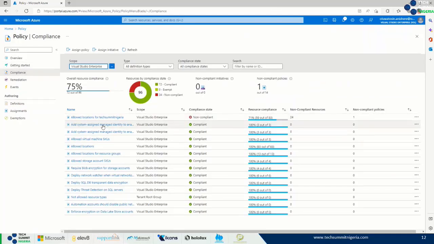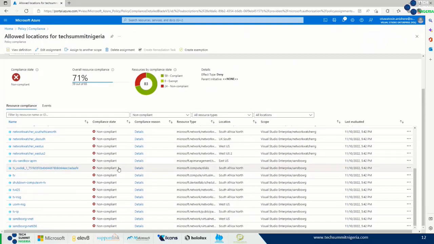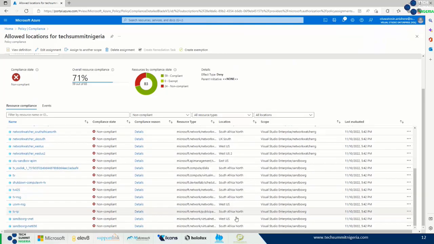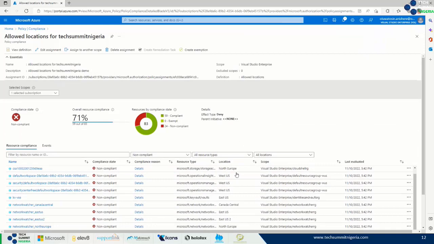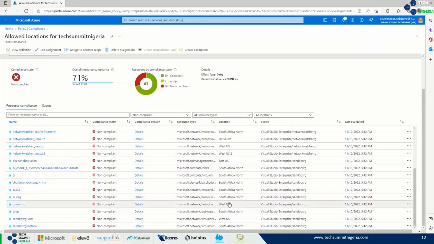As you can see, what was created is allow location for Tech Summit Nigeria. That policy is helping me to understand that some resources are not compliant. And this is the compliance state. So let's click on that, and we can see all the resources that we have that are not compliant. Remember, I want my location as West Europe, and it's letting me know all those other locations that I have that are not West Europe. So it's pointing it out to us to let us know this is not compliant.